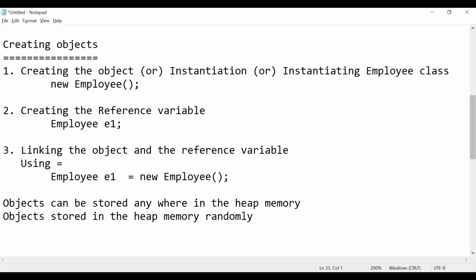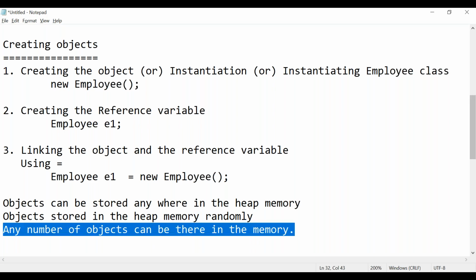Suppose there can be thousands of objects. Any number of objects can be there in the heap memory. So how can we reach these objects, because they are stored randomly? If I want to retrieve a particular object, it is not easy. That is where the reference variable comes into the picture.